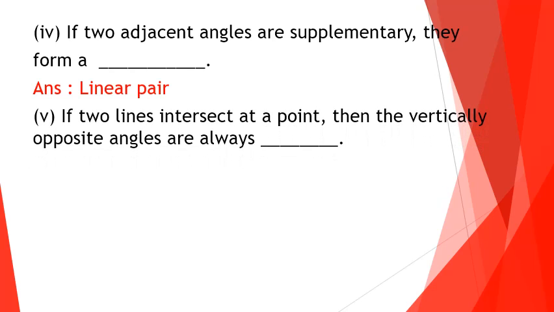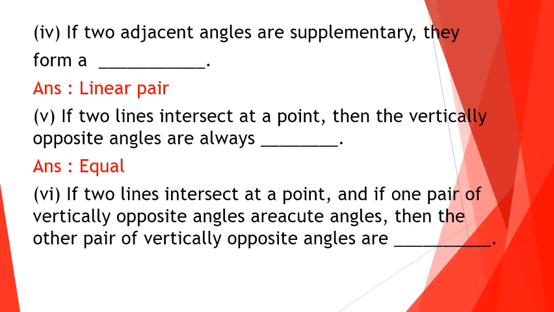Fifth one, if two lines intersect at a point, then the vertically opposite angles are always equal. If two lines intersect at a point and if one pair of vertically opposite angles are acute angles, then the other pair of vertically opposite angles are dash. One is acute, then the other pair of vertically opposite angles will be obtuse angles.